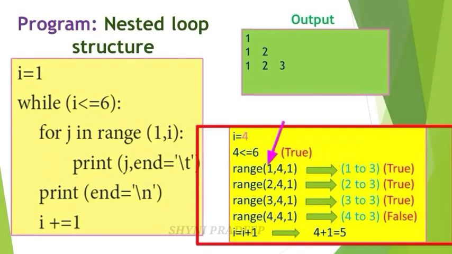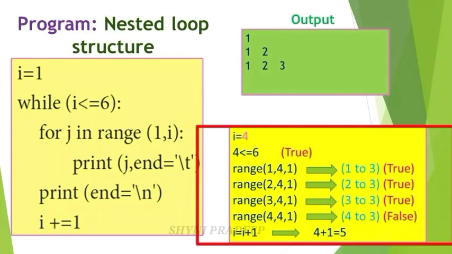Okay. This is the j value. So print j. J means what? Print 1. Okay. Here write 1. And next end is equal to slash t. Some white space here. And next update the value. So this 1 becomes 2. And next 4. Next 1. Here the last value is what? 4 minus 1, 3.